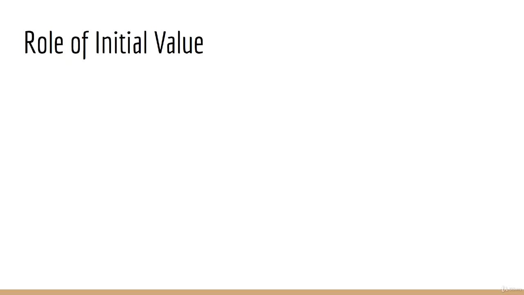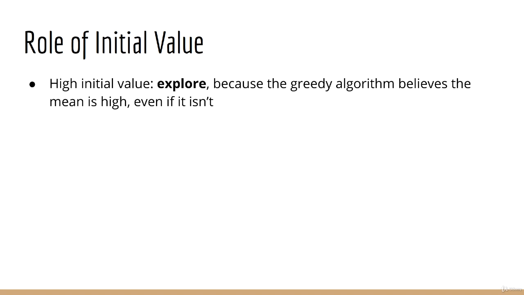The next question I want to address is, what is the role of the initial value? The intuition is hopefully clear by now. It's that if you set this value very high, then it'll cause the algorithm to explore because the greedy method will believe that the bandit has high mean reward, even when it doesn't. To determine the role of the initial value, you have to ask the question, how high? So if you set the initial value extremely high, then you're saying, I want more exploration, because it's going to take more time for the estimated mean to go down towards its true mean.